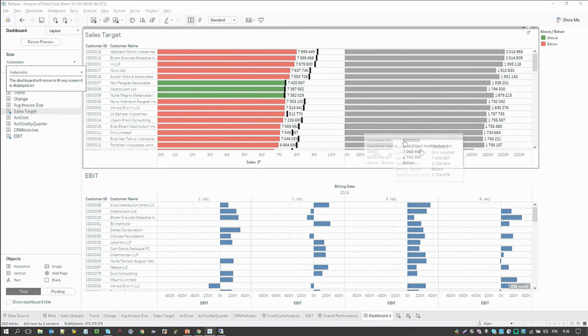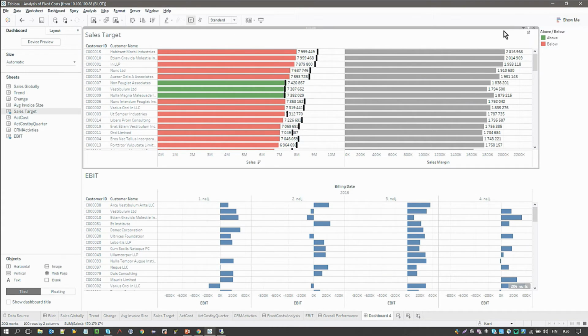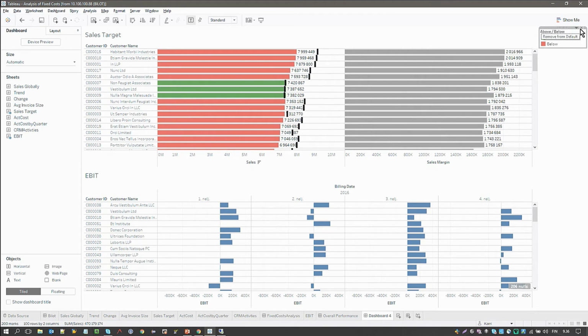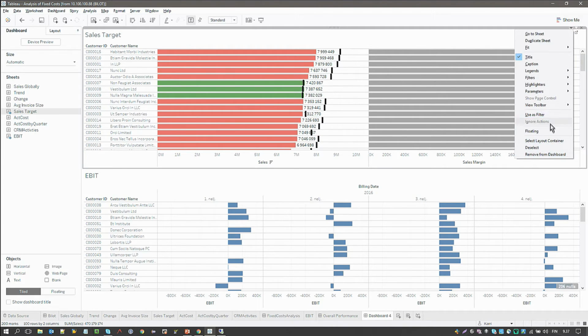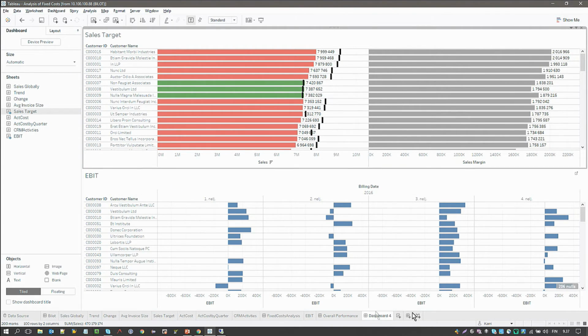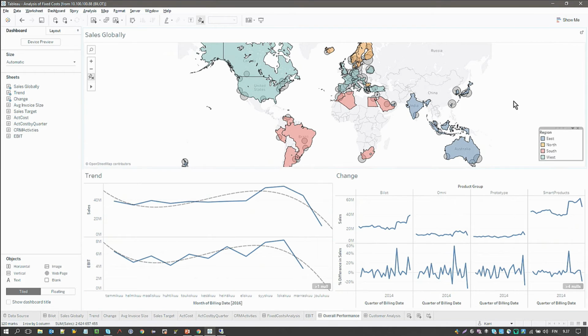Now we don't need that. Everybody knows red is bad and green is good. Apparently we don't. Then we'll give this a name and link these different dashboards together so that we can use them as different filters.